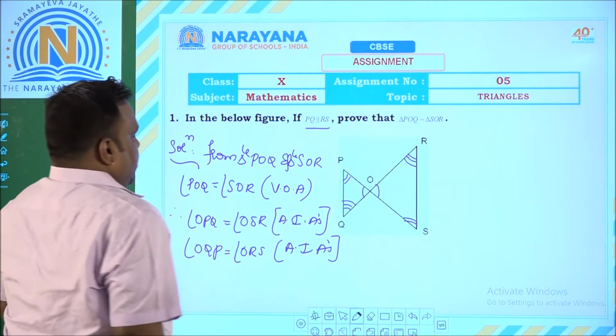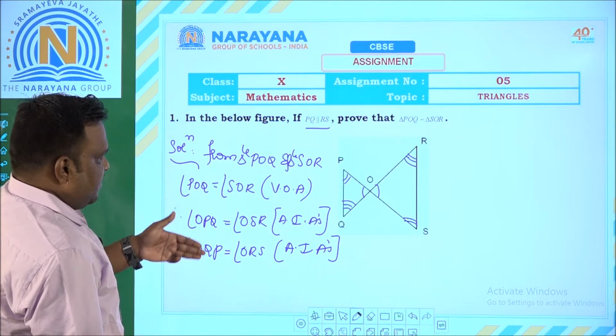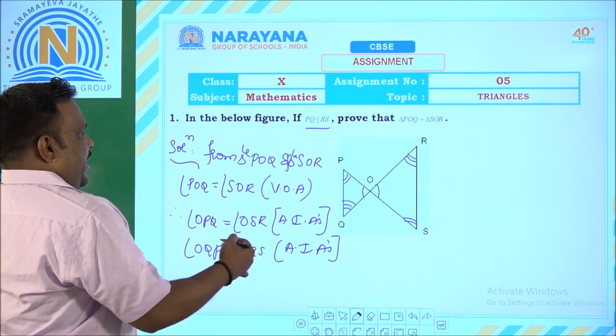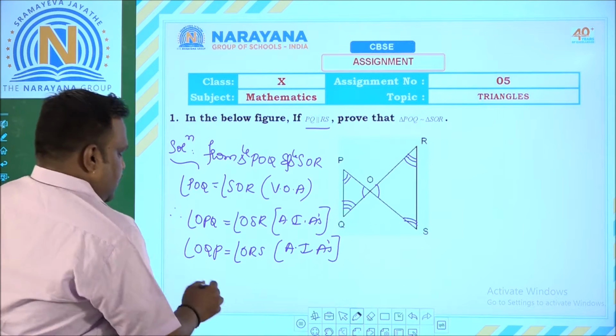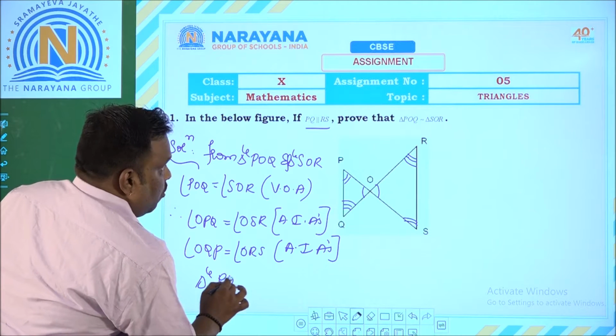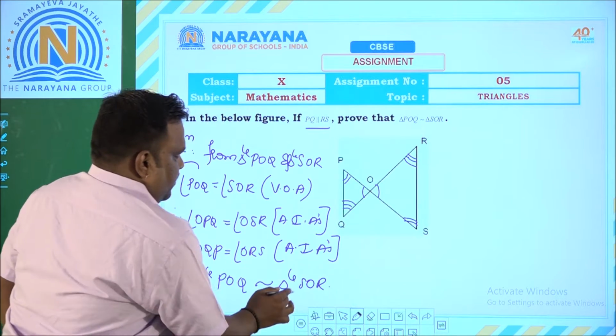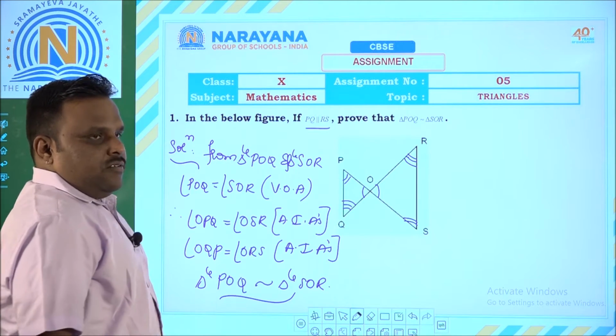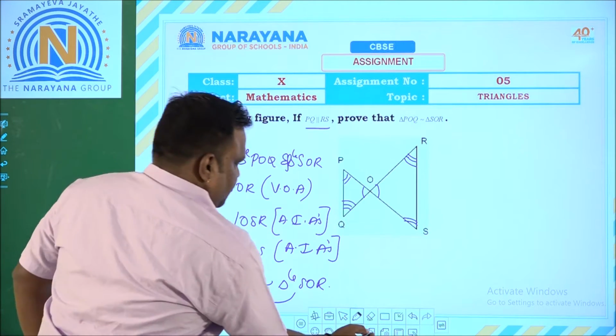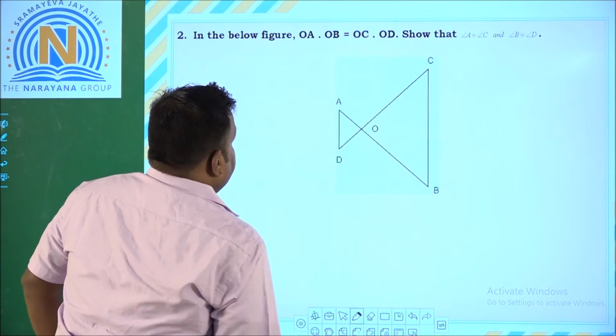So here we have the three angles proved equal. According to AAA similarity criterion, we can tell that triangle POQ is similar to triangle SOR. This is what you have to prove. So this completes question number 1. Coming to the second question.